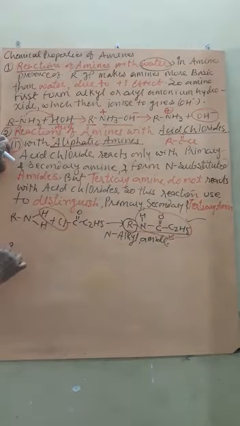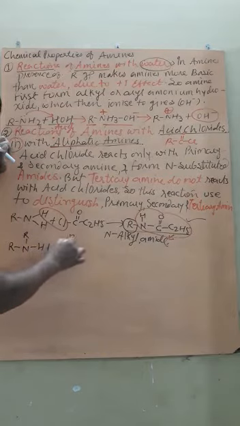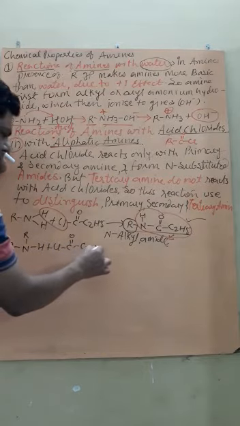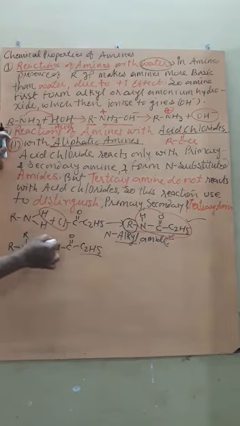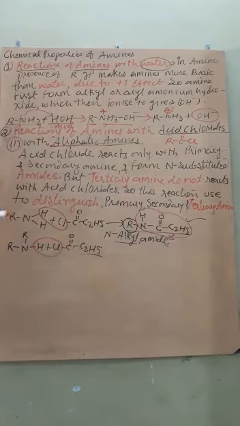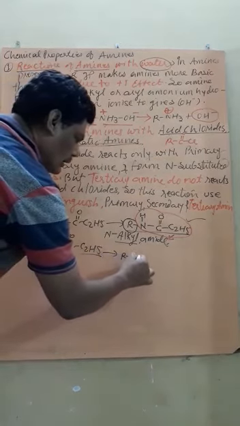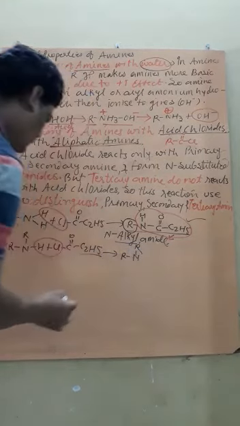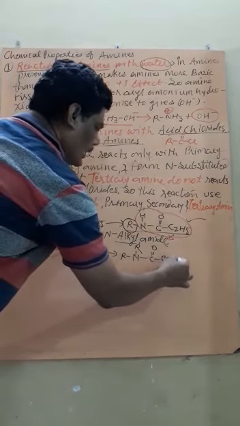In case of a secondary amine like R, N, and one more R, and H, plus Cl C double bond O and again C2H5 or any alkyl radical. Then HCl is removed, so the compound becomes R, N, and one more R, then C double bond O, and then C2H5.